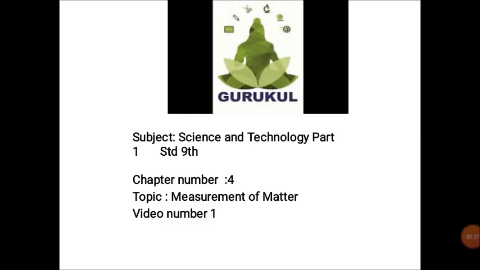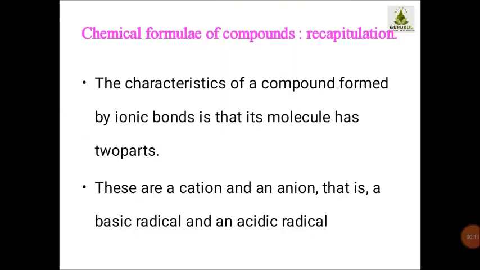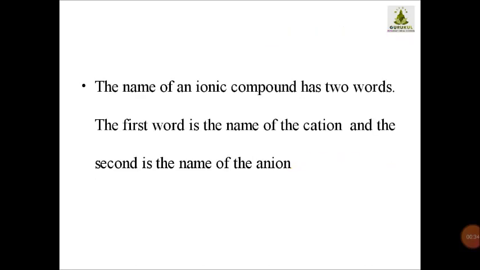Now children, today we are going to continue with the next part of our chapter, that is, we are going to study something about the chemical formula of compounds. We are going to revise actually. Here we are going to discuss the characteristics of the compound formed by an ionic bond, and its molecule has two parts, those are cations and anions, that is, basic radical and acidic radical.